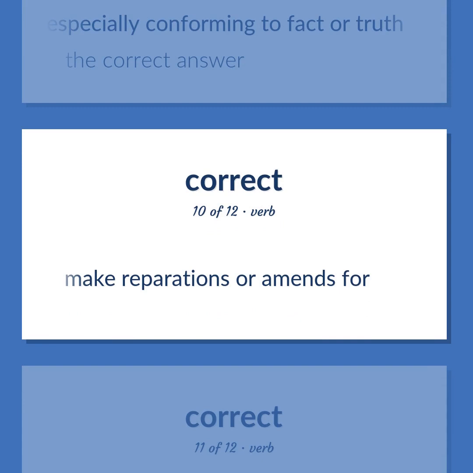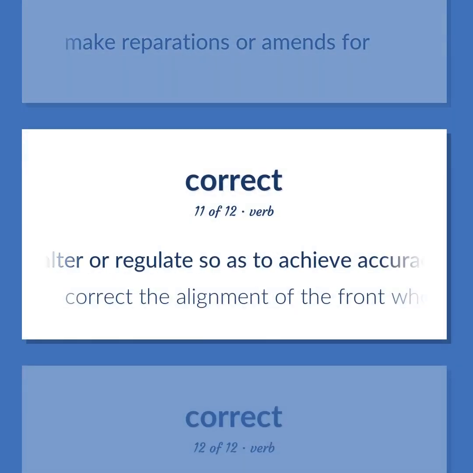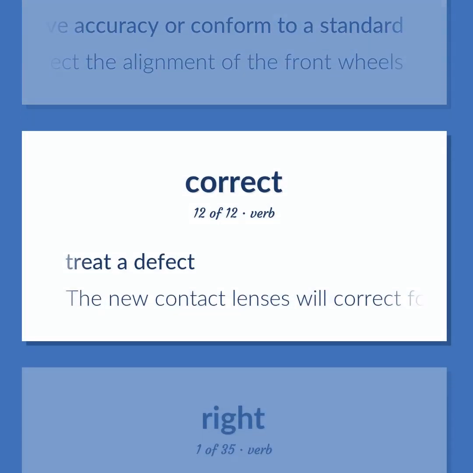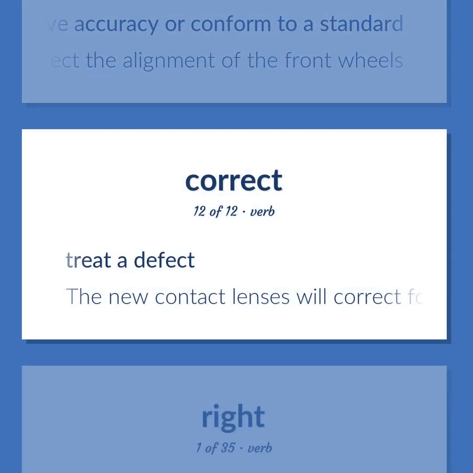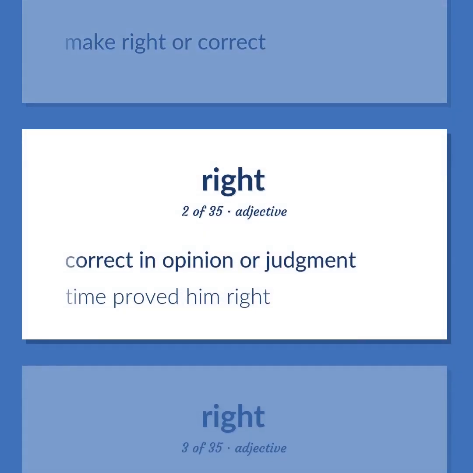Make reparations or amends for. Alter or regulate so as to achieve accuracy or conform to a standard. Correct the alignment of the front wheels. Treat a defect. The new contact lenses will correct for his myopia. Make right or correct. Correct in opinion or judgment. Time proved him right.